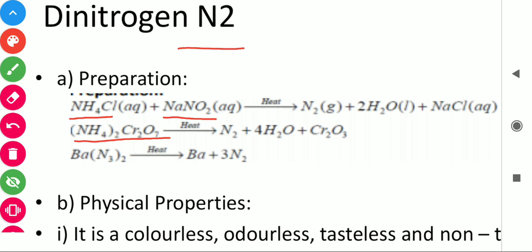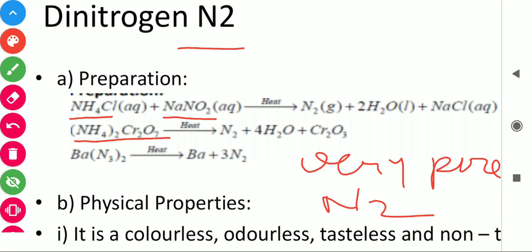One very important question: how can you prepare very pure nitrogen gas? Then the reaction is the third one. This is the thermal decomposition of barium azide, Ba(N3)2. This N3 represents azide. Barium azide on thermal decomposition gives very pure nitrogen gas.